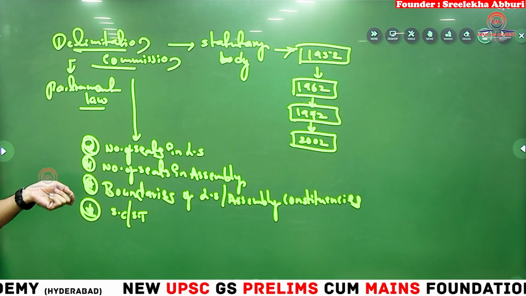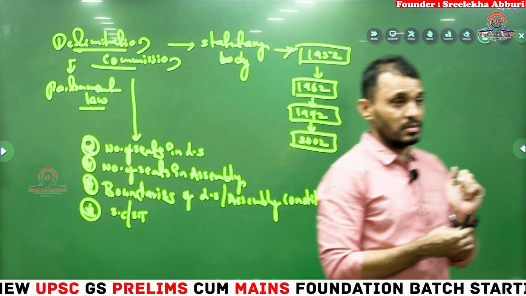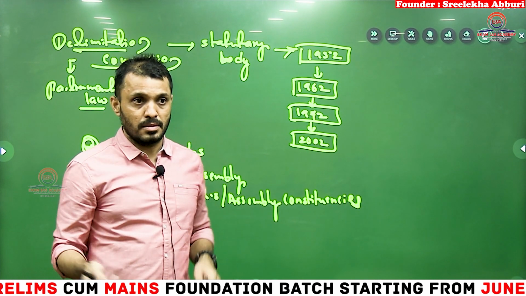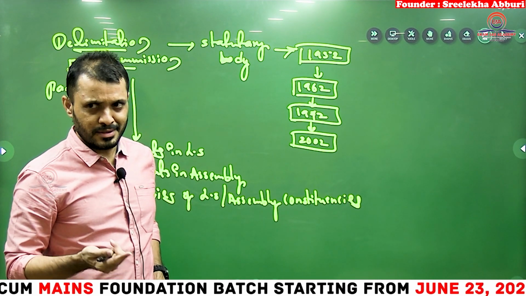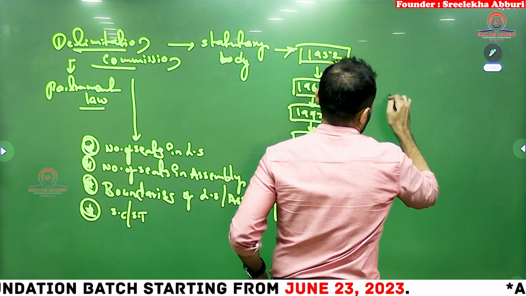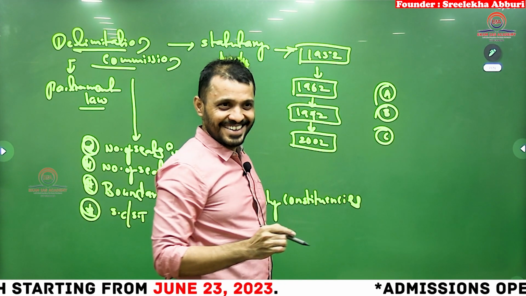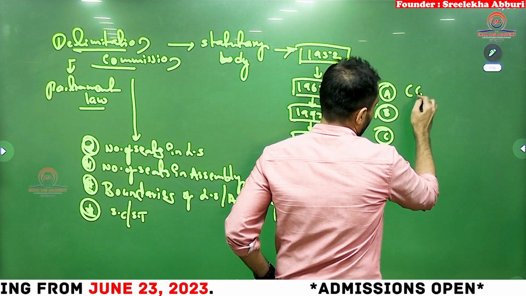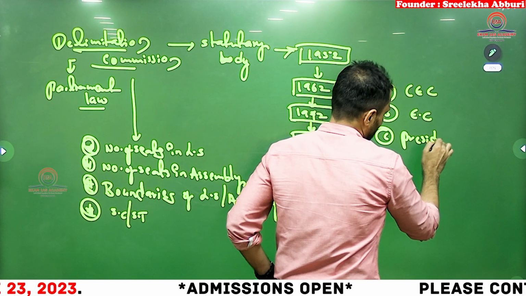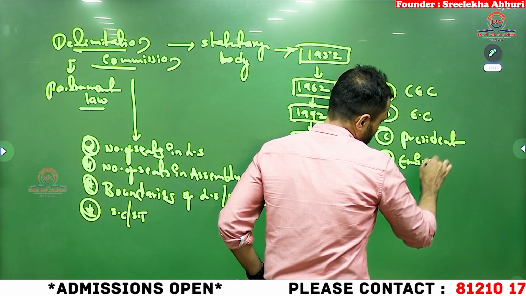What is the composition of the delimitation commission? Who will lead the delimitation commission? Tell me students, who acts as the chairman of the delimitation commission? Election Commission of India. You want the options? Chief Election Commissioner, Election Commissioner, President, Eminent Jurist.